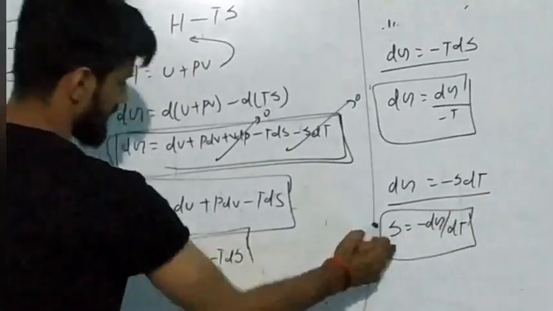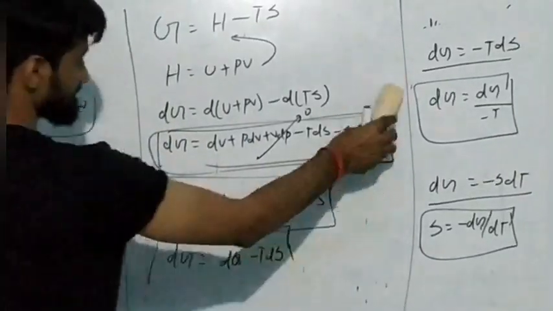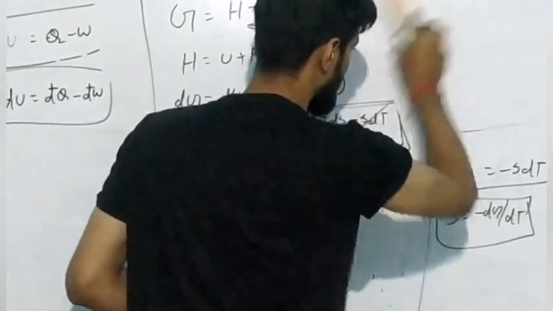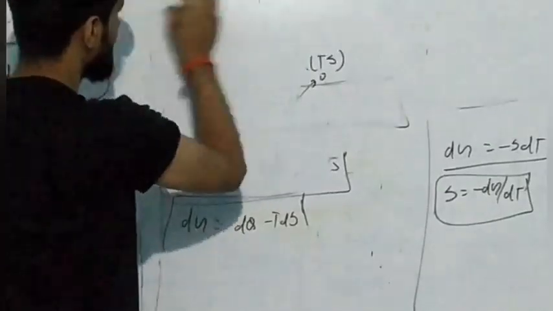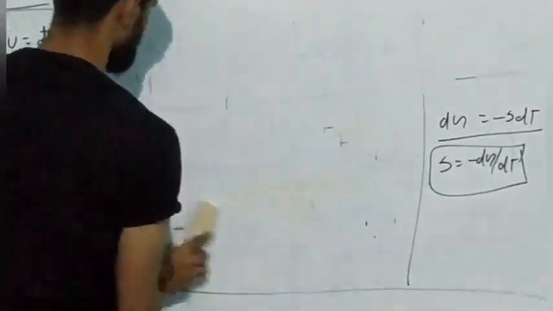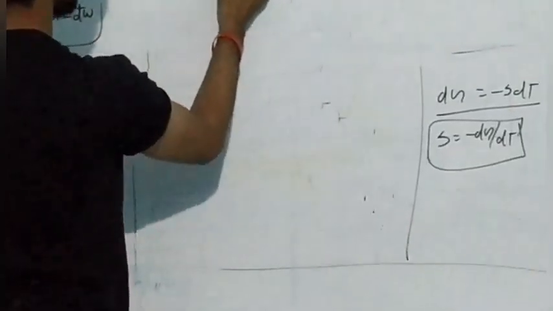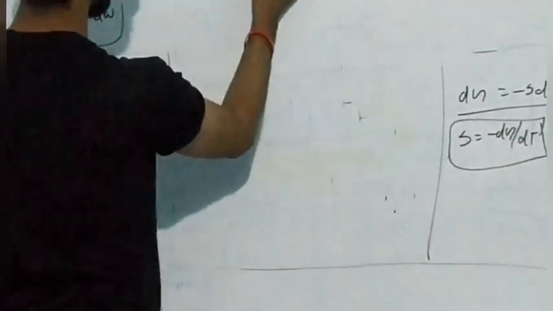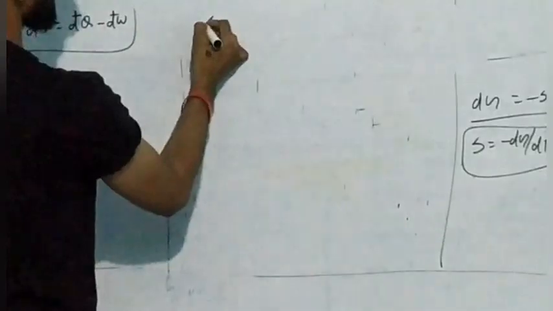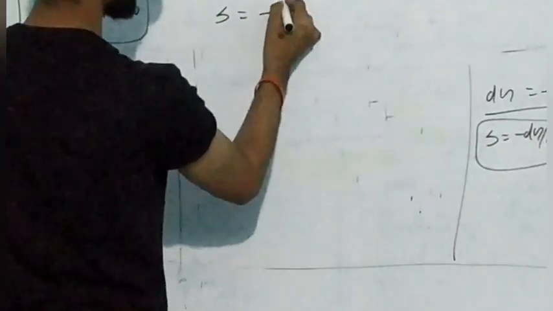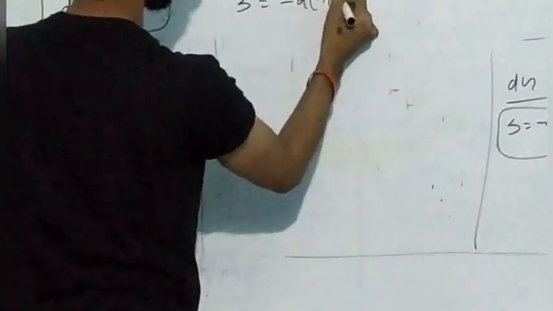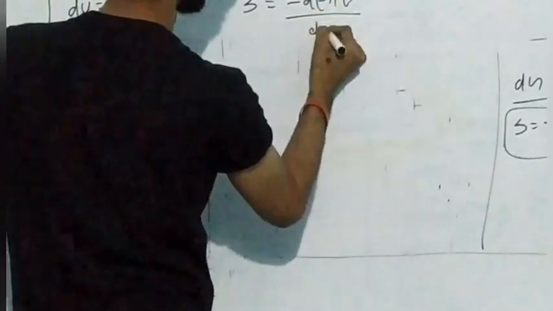Now we all know the formula of dG, and G is equal to minus nFE. So if you write here, then S is equal to minus d of (minus nFE) upon dT.